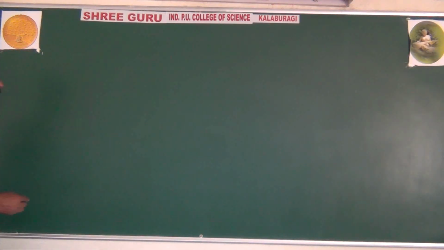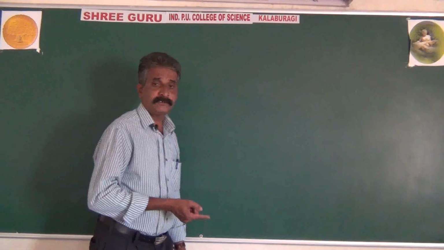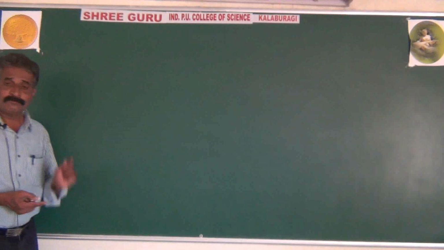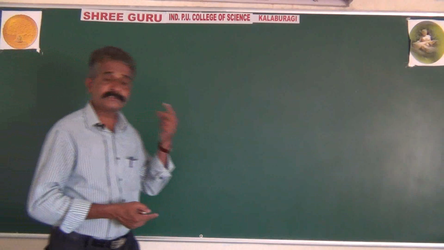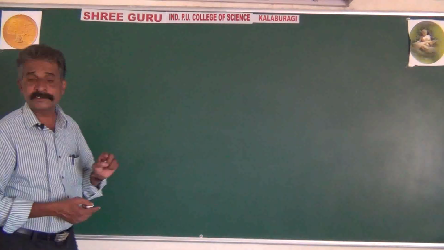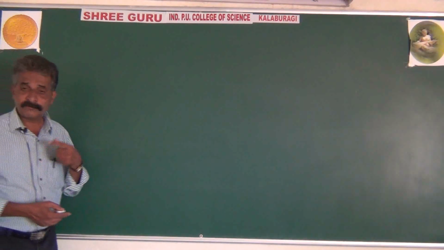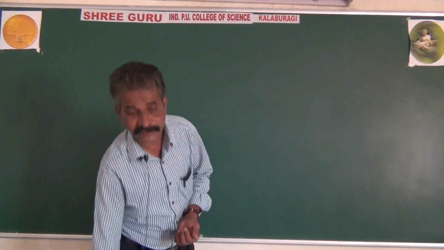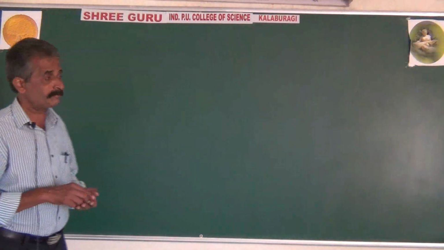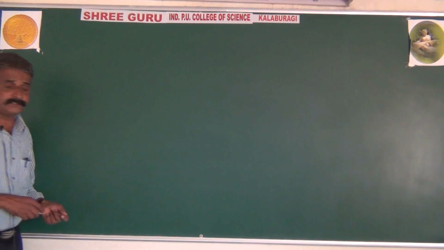Recall yesterday's class. Integration is a process of finding the function when its derivative is given in advance, whereas differentiation was a process of finding the derivative when the function is given. So obviously integration and differentiation can be regarded as exactly opposite processes. That's why integration is also called antiderivative or converse of differentiation.